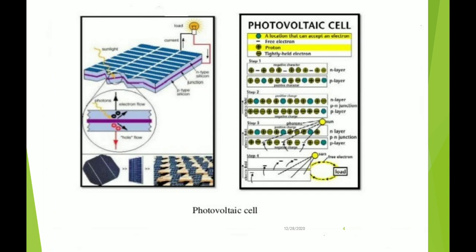So this is a picture of a photovoltaic cell. Let me give you some basics about it. Our scientists had to find something which is renewable as well as found in abundance. They found that sand contains silicon, and sand is found in abundance. Using this silicon we can form an NPN system, and through this system electrons and holes are formed, through which electricity can be generated. So this is the basic of photovoltaic cells.